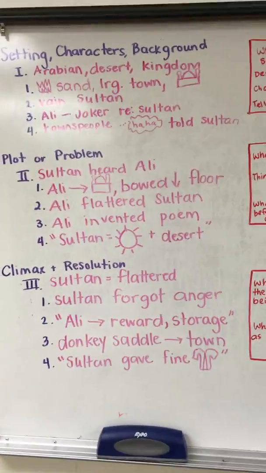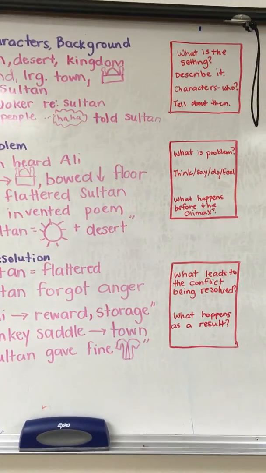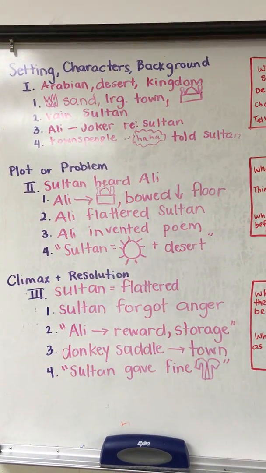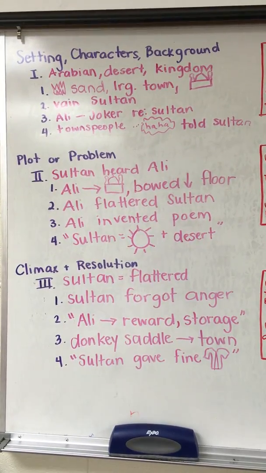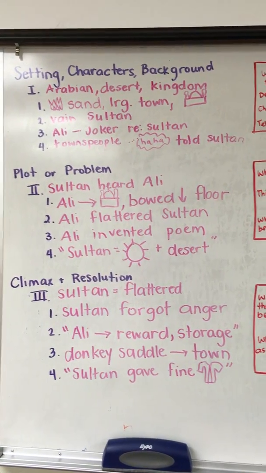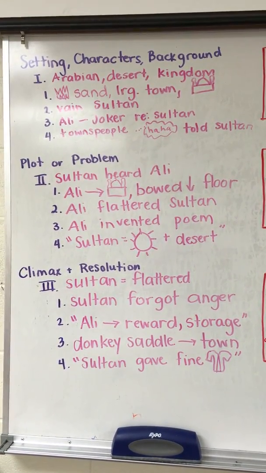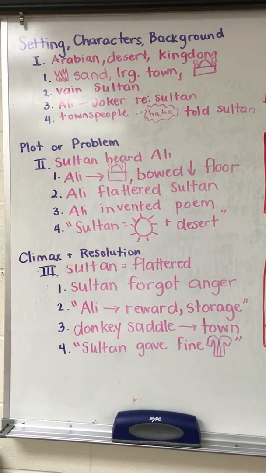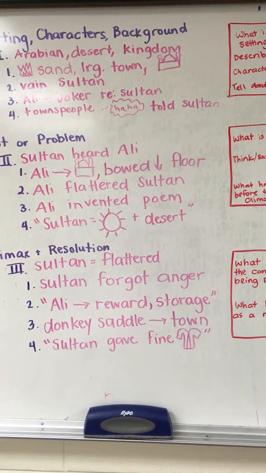So here is my story sequence chart. We've got setting, characters, background. The questions are, what is the setting? Describe it. Who are the characters? Tell about them. So I've got Arabian Desert Kingdom. That tells me that this story takes place in an Arabian desert kingdom. Describe it. Burning sand, that's my fire picture. Large town and a palace. That is my palace from Disney movie fame. Then I've got, there's a vain sultan, Ali, who's a joker about the sultan, and the townspeople who think he's funny and told the sultan.